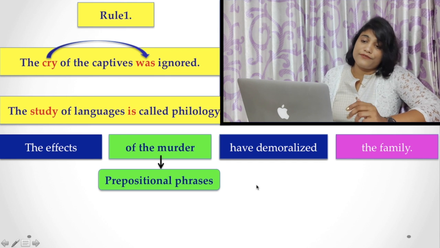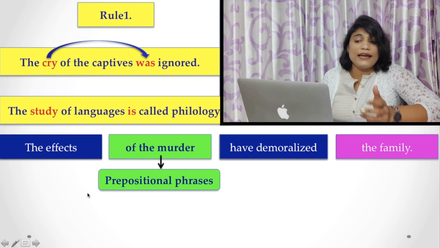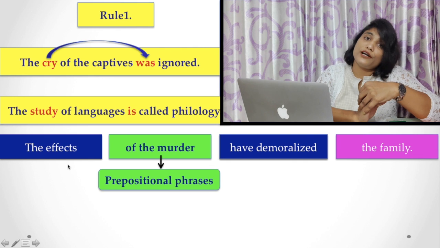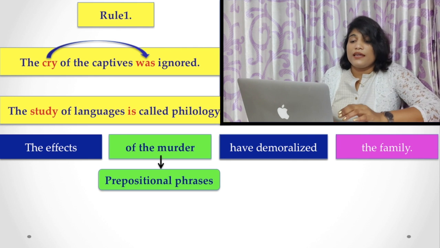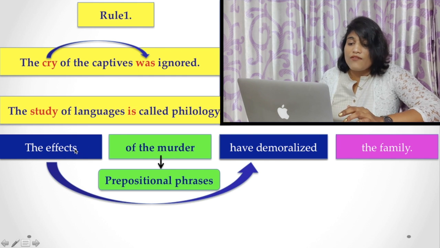In the next example, as I told you earlier, if the subject is singular in number, the verb must be singular in number. In this example, the effects of the murder have demoralized the family. Here, the effects is plural in number, so you have to choose a plural verb.